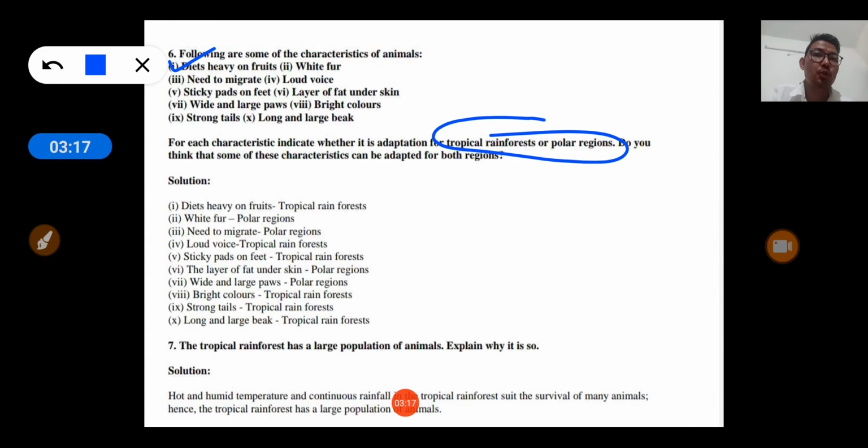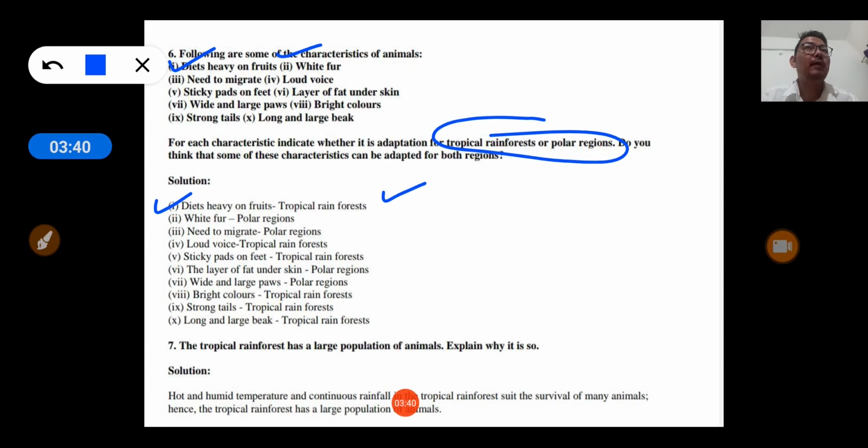Okay, so the question is part 1, diet heavy on the fruits. Now you know that fruits are found only in tropical region, but not in the polar region. It means diet heavy on the fruit is the example of tropical rainforest adaptation. White fur.